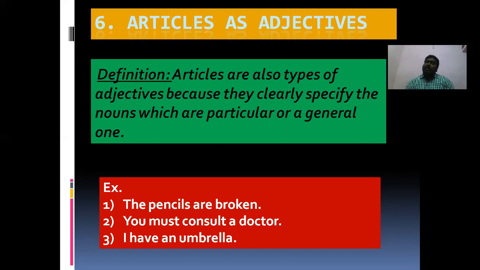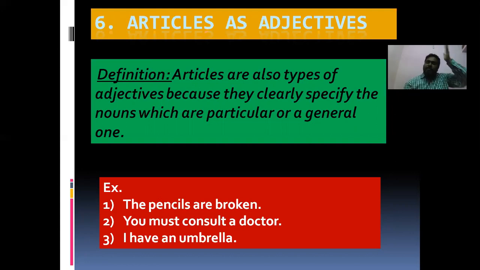The indefinite numerical adjectives. So all the articles are adjectives. These are the articles as adjectives.